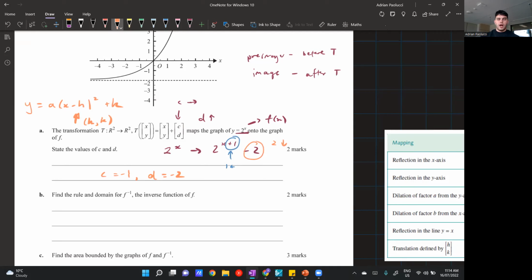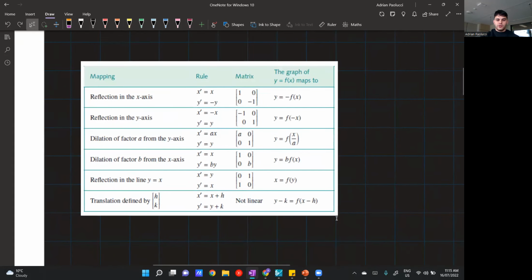So in this question, I guess the best way of doing it would be to figure out what the transformations are first, and then from that determine the transformation matrix notation based on the form that they give in the question. Now, feel free to screenshot this, guys.